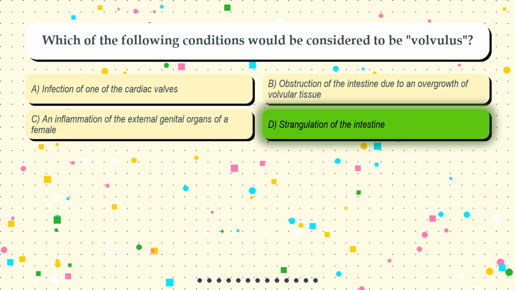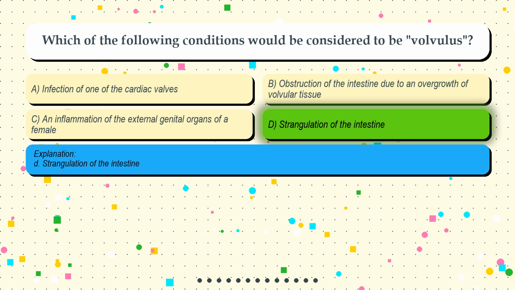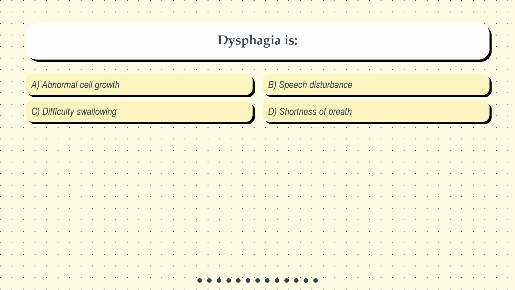The correct answer is option D. Strangulation of the intestine. Question 2. Dysphagia is: Option A. Abnormal cell growth. Option B. Speech disturbance. Option C. Difficulty swallowing. Option D. Shortness of breath.